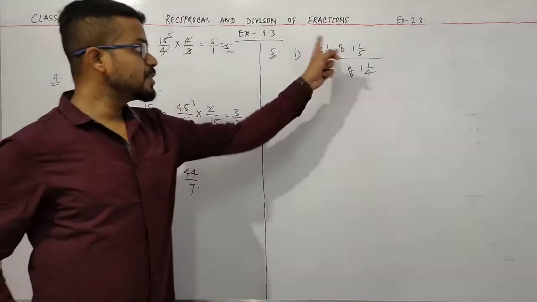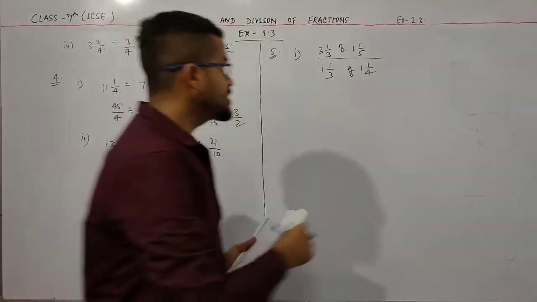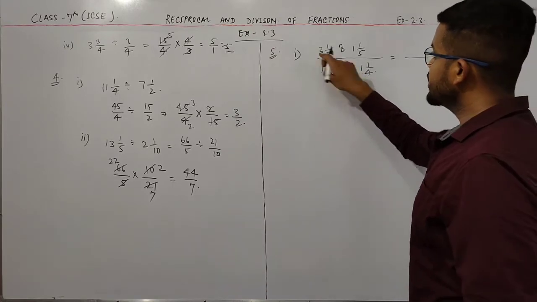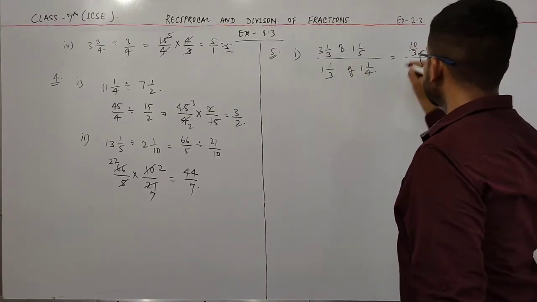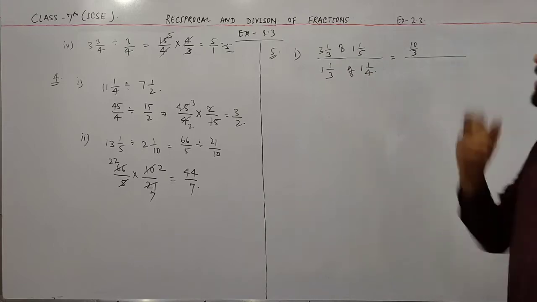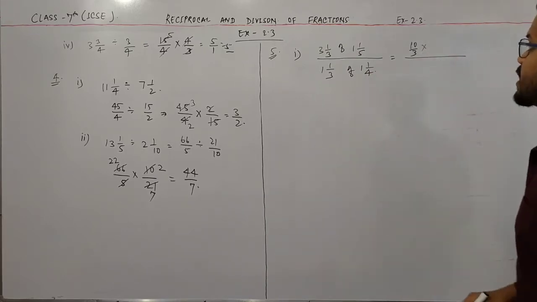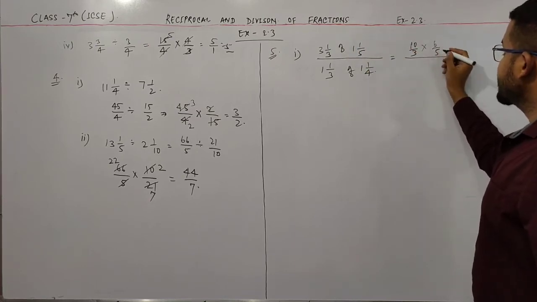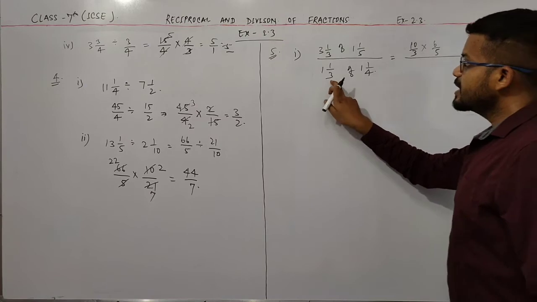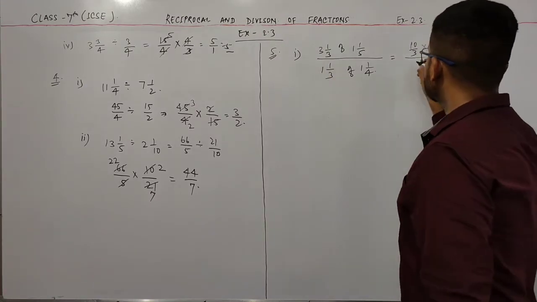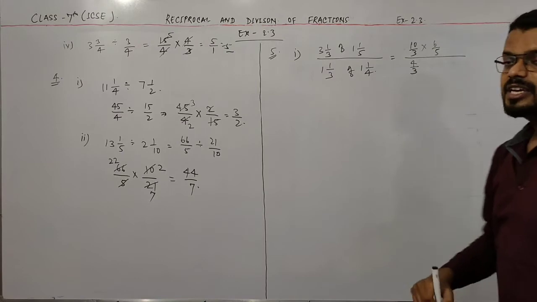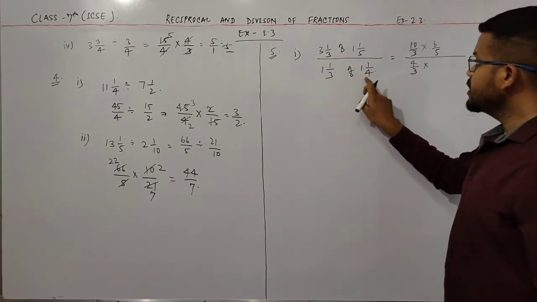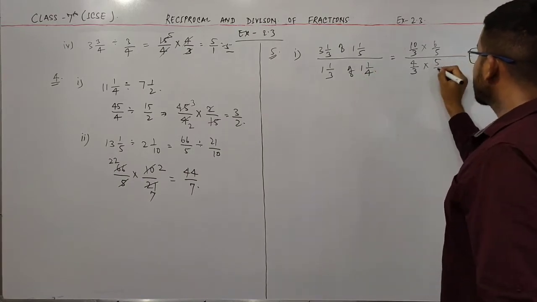So firstly convert all this mixed fraction into fraction. So first step is to convert this into fraction. So this is 3 into 3, 9 plus 1, this is 10 by 3, and in place of "of" I write here multiply. Okay, then 5 into 1 is 5 plus 1, 6, 6 by 5. Now in the denominator, here it is 3 into 1 is 3 plus 1, 4. So I write here 4 by 3 into, in place of "of" I write here into, and now 4 into 1 is 4 plus 1, 5 by 4.